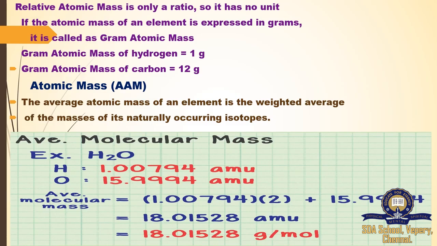We already know the molecular mass takes a unit of gram, so we can write like this: 18.01528 gram per mole. Mole is nothing but denoting the particles present in a molecule.